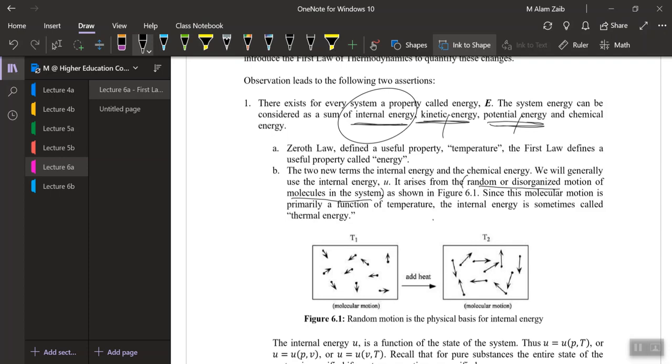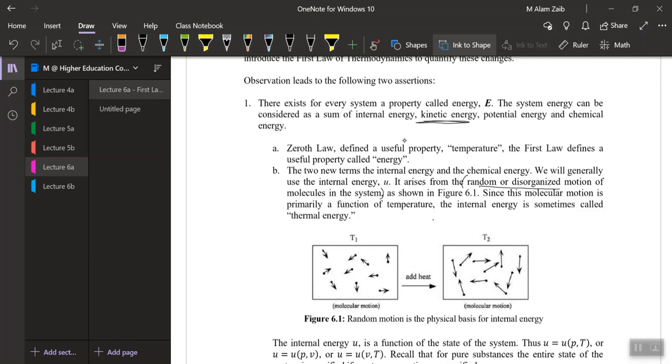That means you are confusing yourself with two different things, the microscopic and the macroscopic. Microscopically, kinetic and potential energy of the molecules can be related to the internal energy. But macroscopically, kinetic energy is mostly related to the flow of the system or the flow of the molecules, and potential energy is the potential of the molecules, while it does not relate to the internal function of the molecule itself.